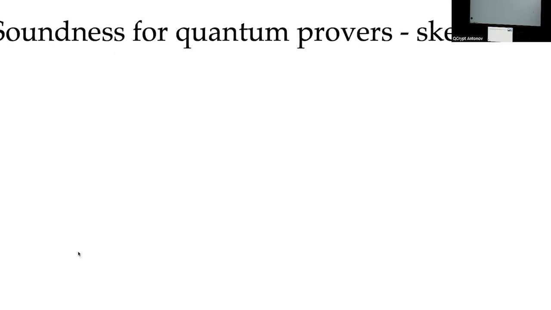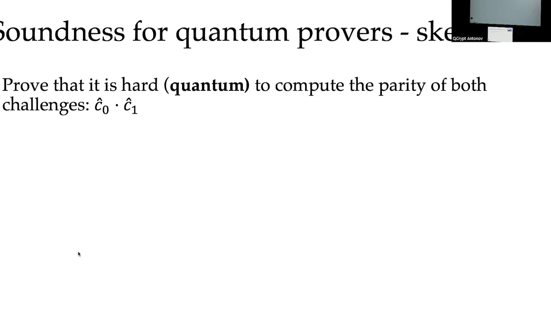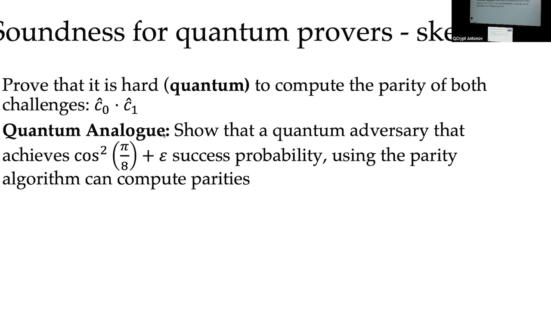To prove soundness for quantum computers, we first need to show, very analogously to the classical setting, that it is quantum hard to compute the parity of both challenges. Then, as a quantum analog to what we saw in the classical setting, we show that the quantum adversary that achieves a success probability of cosine pi over 8 squared plus epsilon must be able to compute the parity.